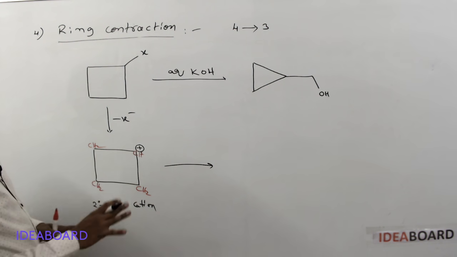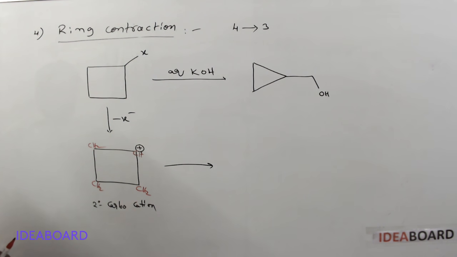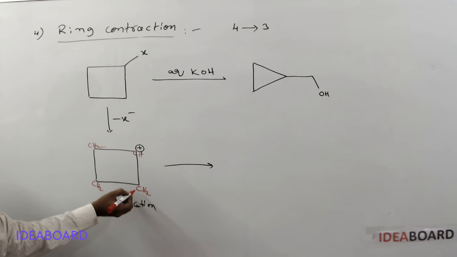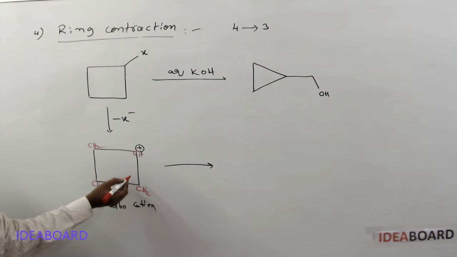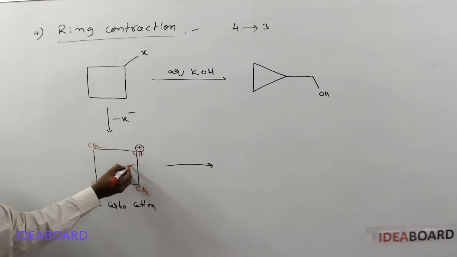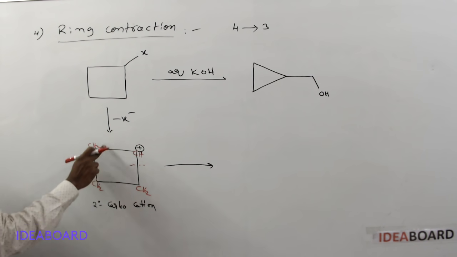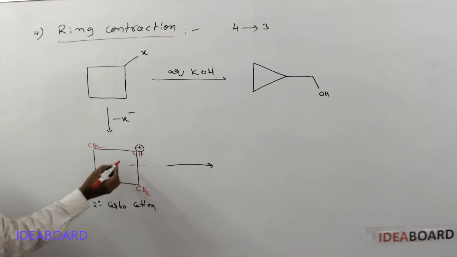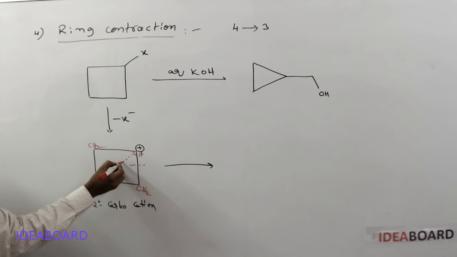Why does ring contraction occur? What happens in ring contraction? Ring contraction means the adjacent carbon, here this is the adjacent one. Suppose this CH2-CH bond is already present. This will be dissociated, either this one or this one, whatever it may be, one bond dissociates and a new bond forms between these two.